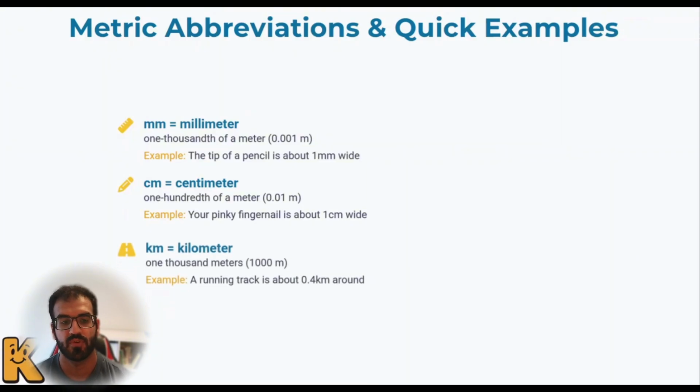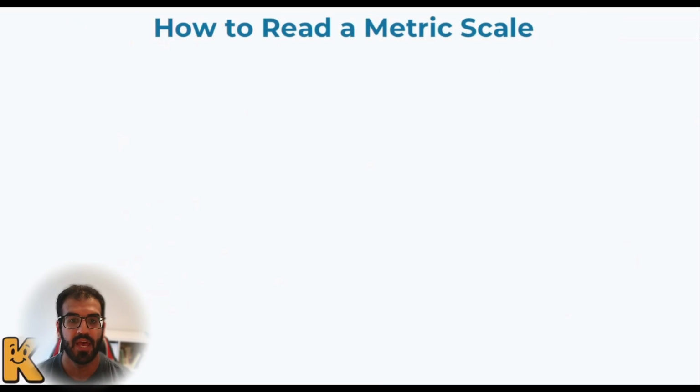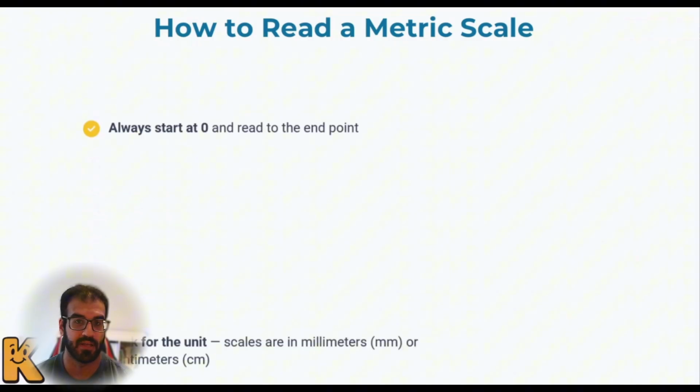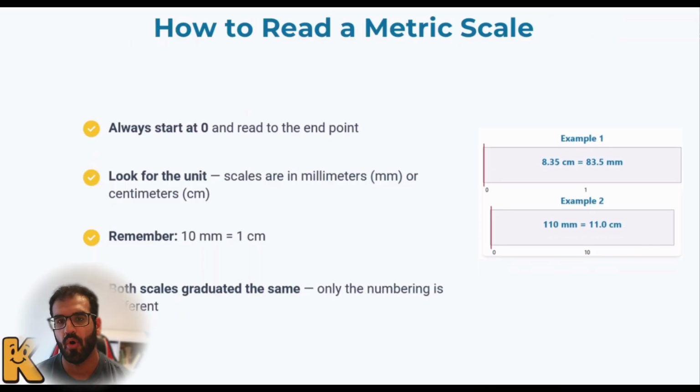Another one would be the kilometer. You've heard about that, right? It means 1,000 times the meter. A running track is about 0.4 kilometer. So when we have 0.4 kilometer, you know that it means 400 meters. So we had these different kinds of examples that you have in day to day life. So here's the question: how can I read a metric scale?